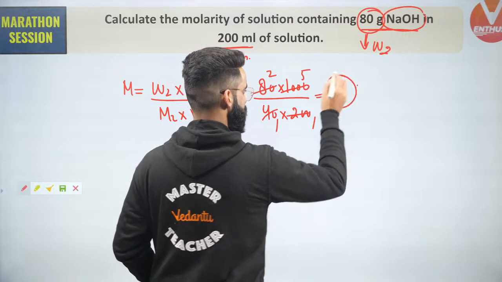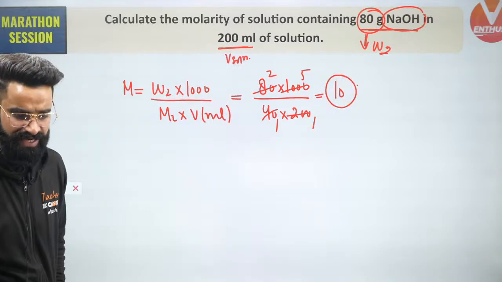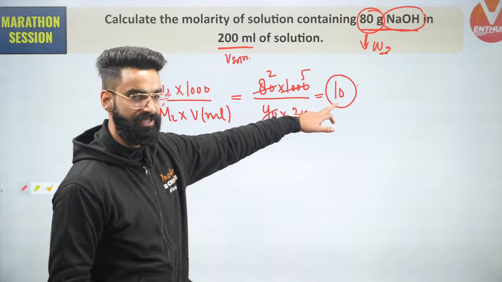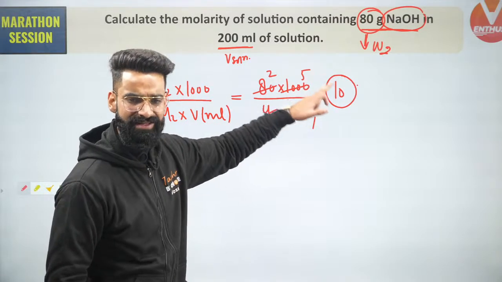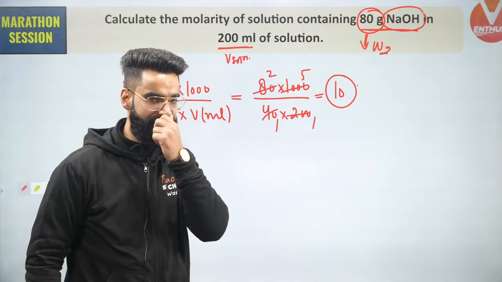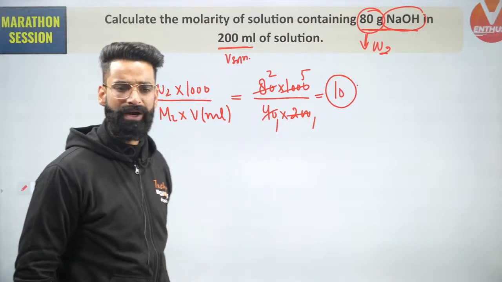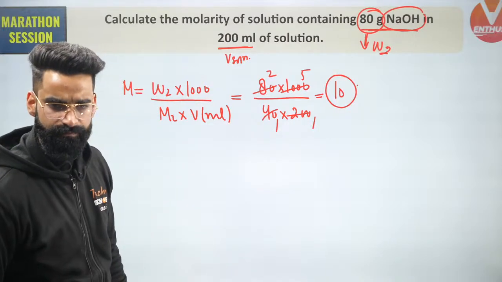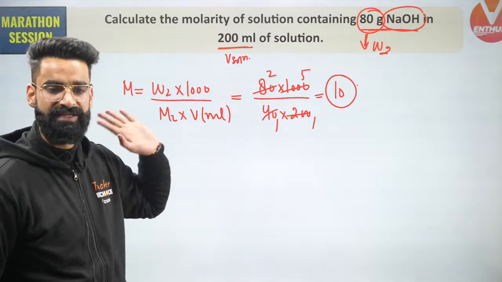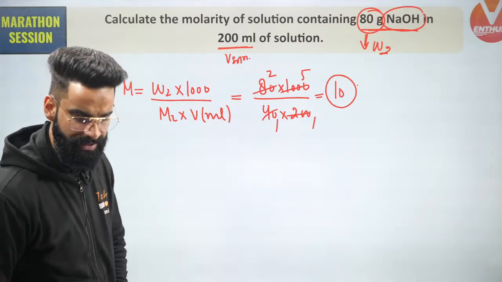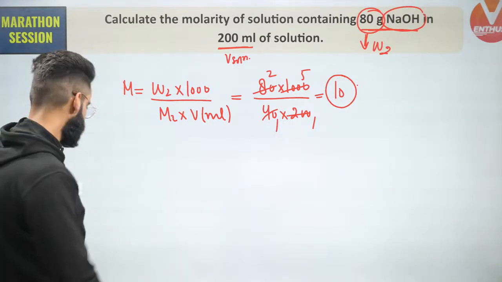So the molarity of the solution will be 10. What does this 10 mean? I can say this 10 is the value of molarity, or I can say that 10 moles of solute is present in 1 liter of solution. Yes, 10 moles of solute is present in 1 liter of solution. Very, very simple, correct?